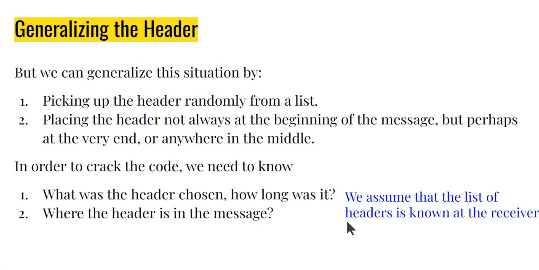But of course, we are going to assume that the list of headers is known at the receiver. Just like Python was known at the receiver, we assume that we know this list of headers, but we know that enemy is choosing randomly from this list. Now, this could be quite large. So it takes some work to do all this.